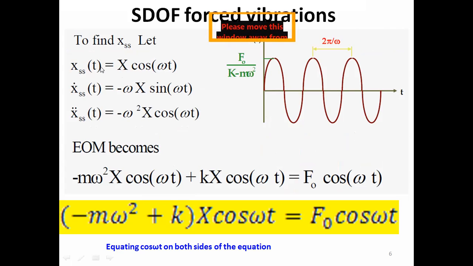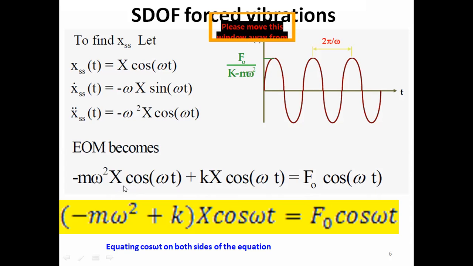Differentiating our response once, we get x dot, which is minus omega X sine omega t, and differentiating again with respect to time we get x double dot, minus omega square X cos omega t. Putting these into our differential equation, we have minus m omega square capital X cos omega t plus k X cos omega t is equal to F naught cos omega t.